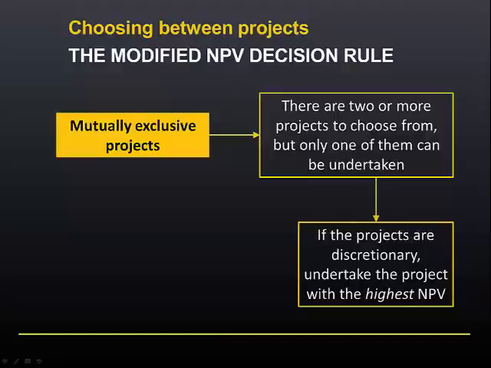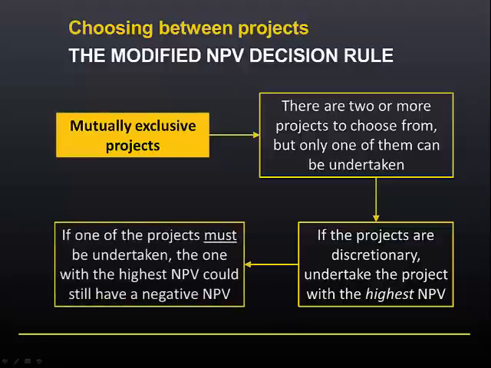As long as the projects are discretionary, which means that the firm does not have to undertake one of the projects, then the rule would be that they should undertake the project with the highest net present value, as long as it's greater than 0. Sometimes one of the projects must be undertaken. For example, implementing safety standards or environmental controls, and therefore the firm should still select the project with the highest net present value even if it's a negative NPV.